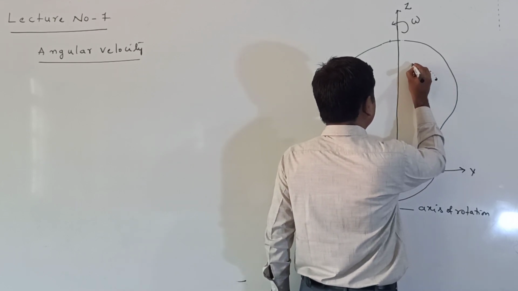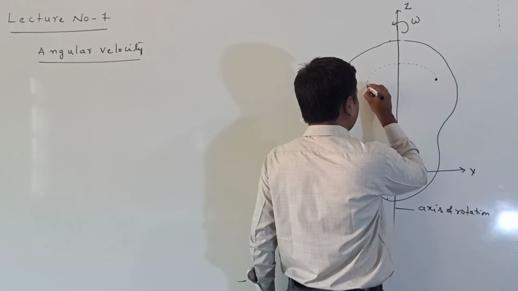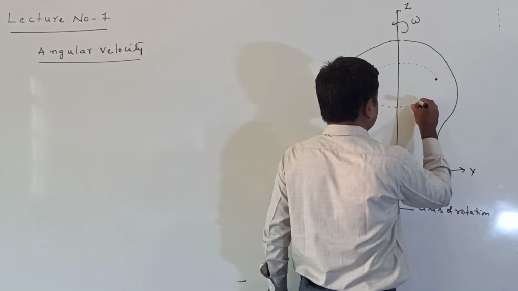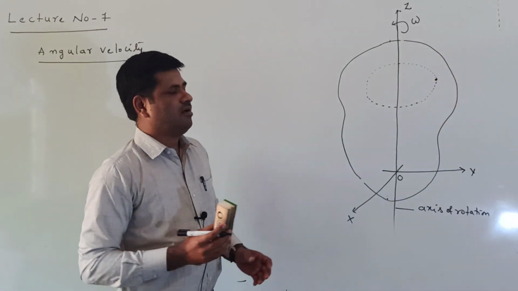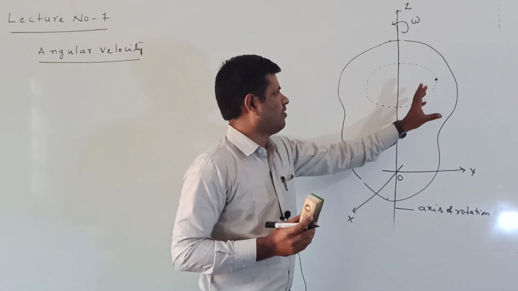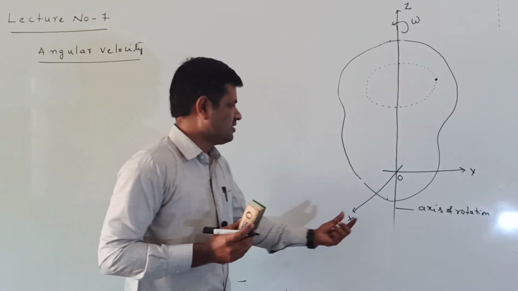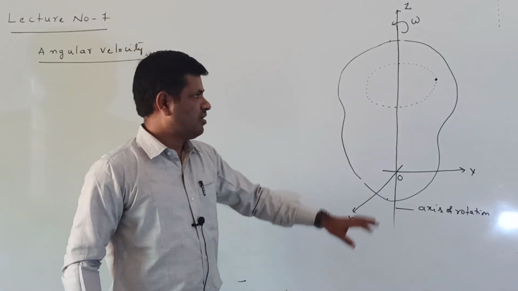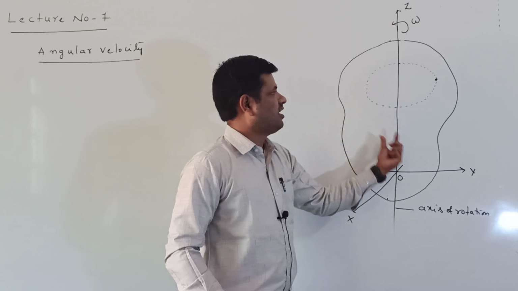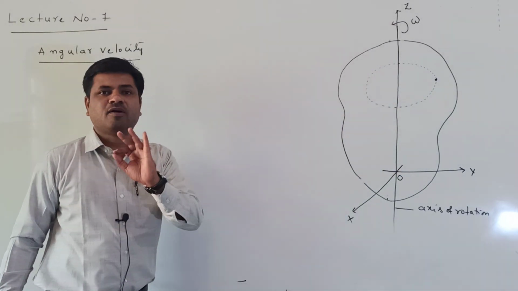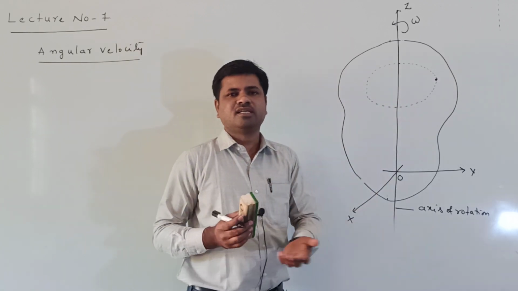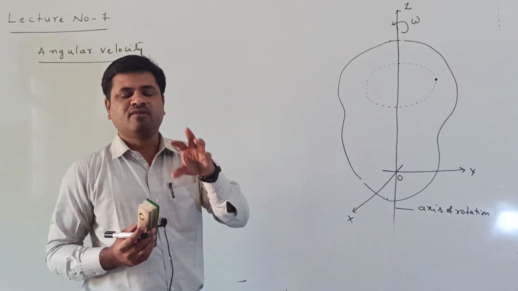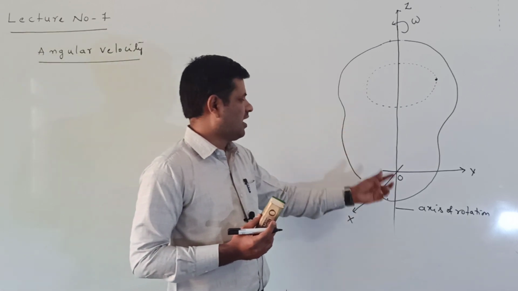This particle is rotating in the form of a circle about the axis of rotation. We can consider any particle in the rigid body.